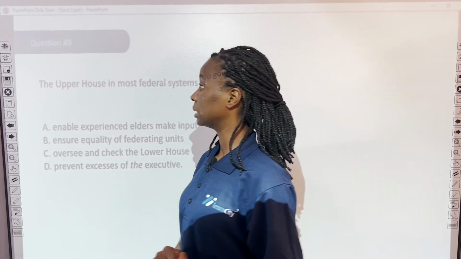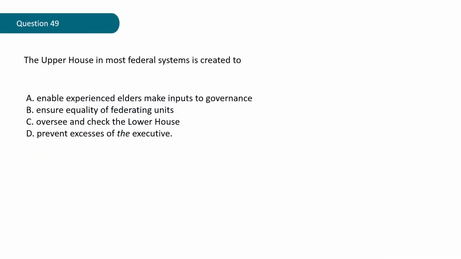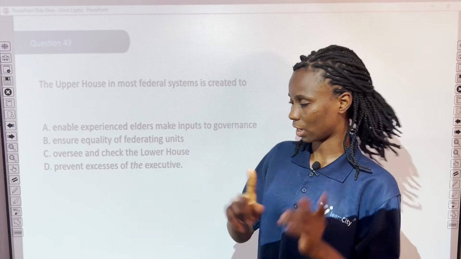Question 49. The upper house in most federal systems is created to A. Enable experienced elders make inputs to governance. B. Ensure equality of federating units. C. Oversee and check the lower house. D. Prevent excesses of the executive. What do you think the answer is? I'll show you.